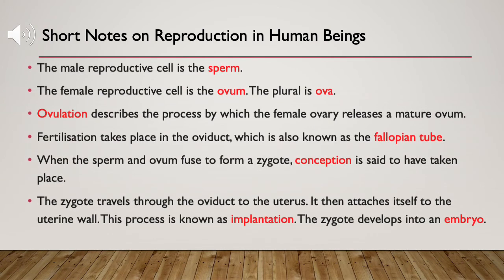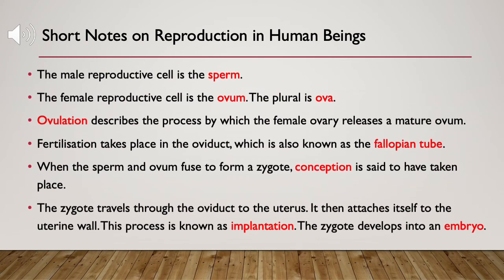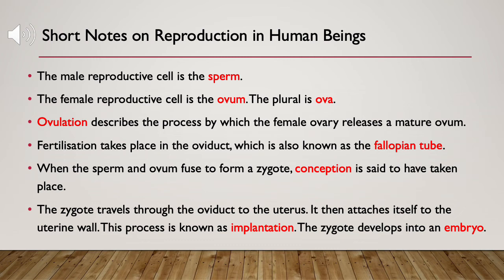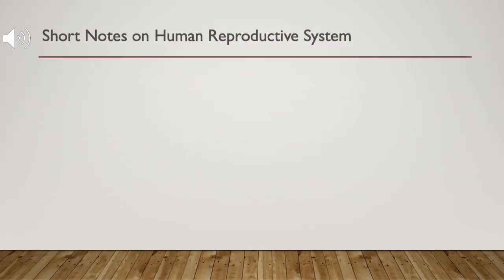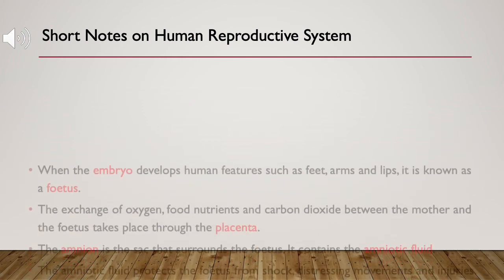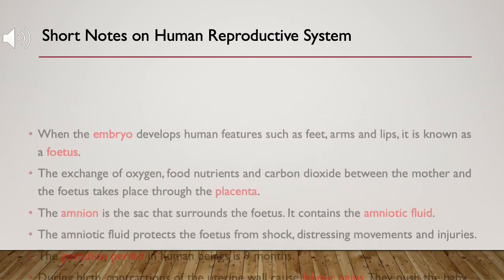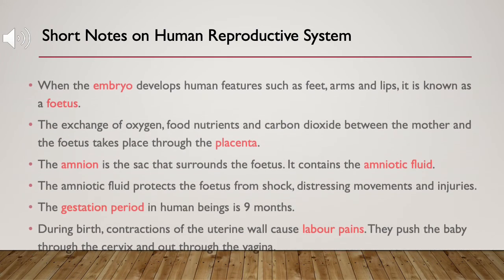The zygote travels through the oviduct to the uterus. It then attaches itself to the uterine wall. This process is known as implantation. The zygote develops into an embryo. When the embryo develops human features such as feet, arms and lips, it is known as a fetus. The exchange of oxygen, food nutrients and carbon dioxide between the mother and the fetus takes place through the placenta.